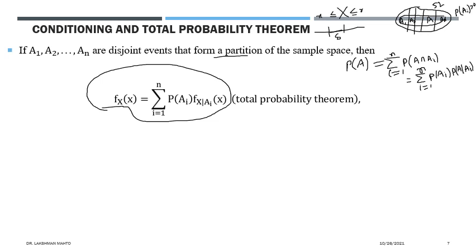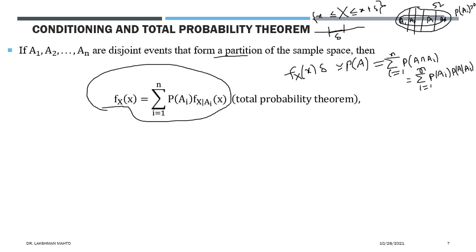This kind of event is put in set theory form, or in curly brackets. This would be approximated by the density of x times delta, that is the width. I am talking about this particular, specific subinterval.